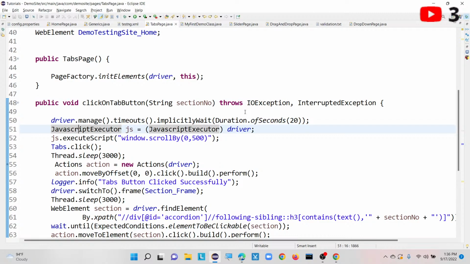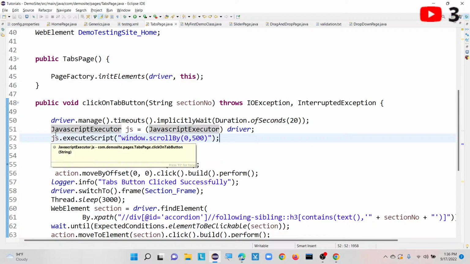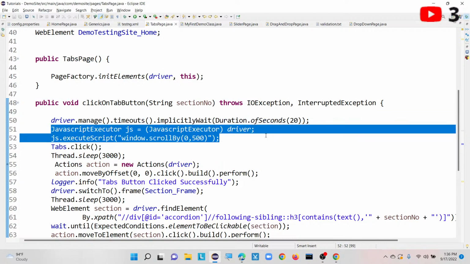Okay, if I want to interact more with my web pages, for example, in this scenario, if I don't use this line and use some plain code to scroll down my page, it is not working. I have tested already. So sometimes if you want to interact more with your web elements, we have to depend on this JavaScript executor first of all.